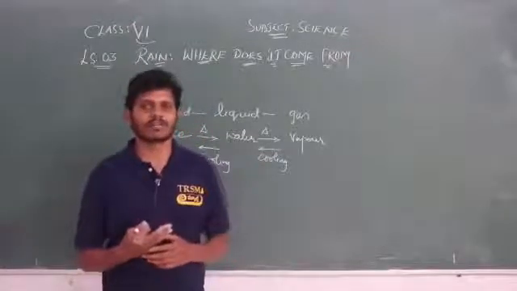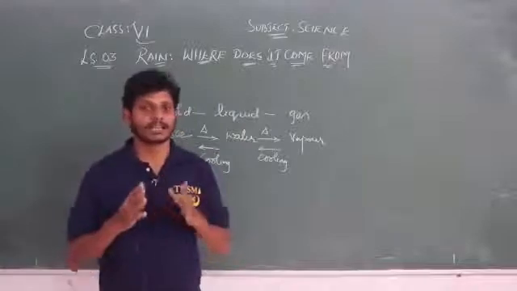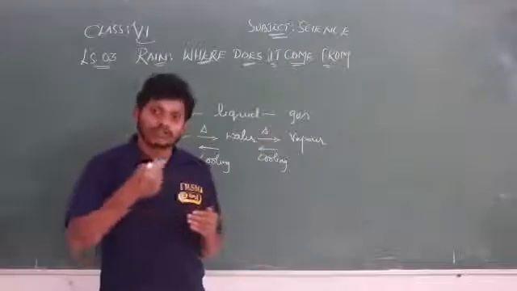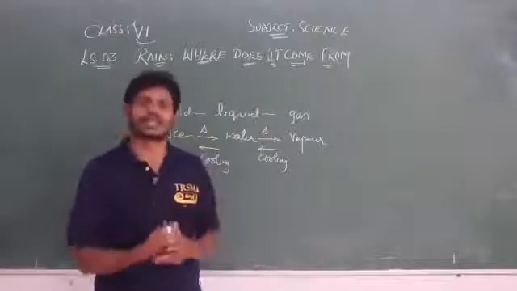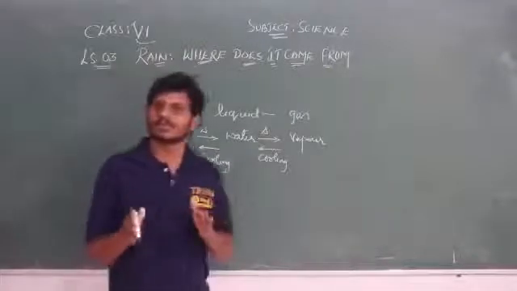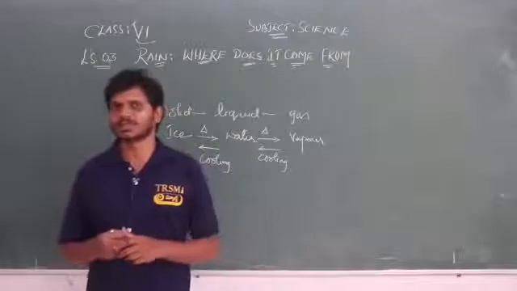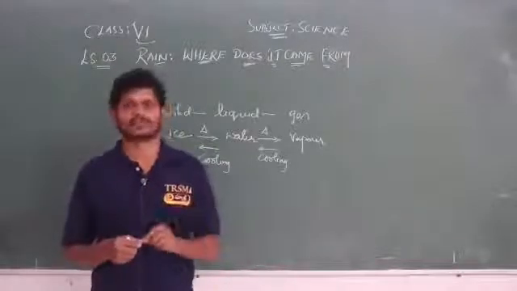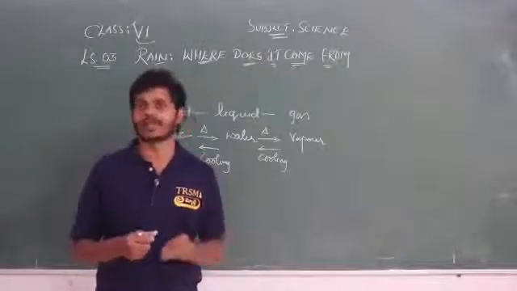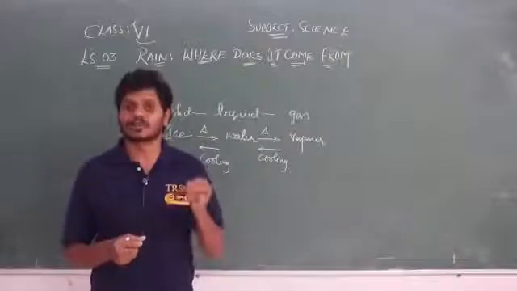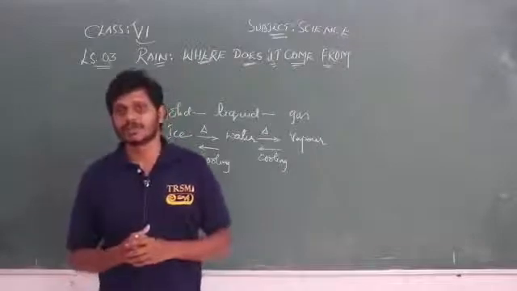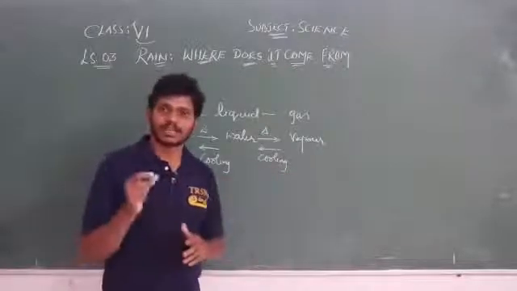There are 2 types of reactions: one is reversible, the next is irreversible. Reversible means we are able to get its original form again. After the reaction, we should be able to get its previous form. Irreversible means a process where we cannot get its original or previous form again, so we call it an irreversible process. This is one example for the reversible process.